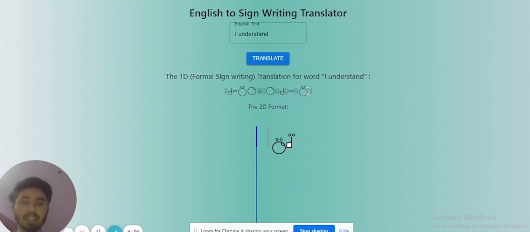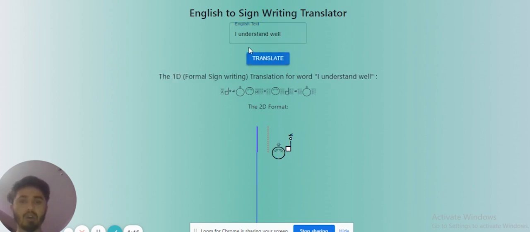This format is only understandable by computer, but then we have used a JavaScript script to translate this 1D format to 2D format, which is understandable by most deaf. This is a sign representation of a sign in sign writing. So, for example, if I change this sentence to I understand well, the sign will also change.